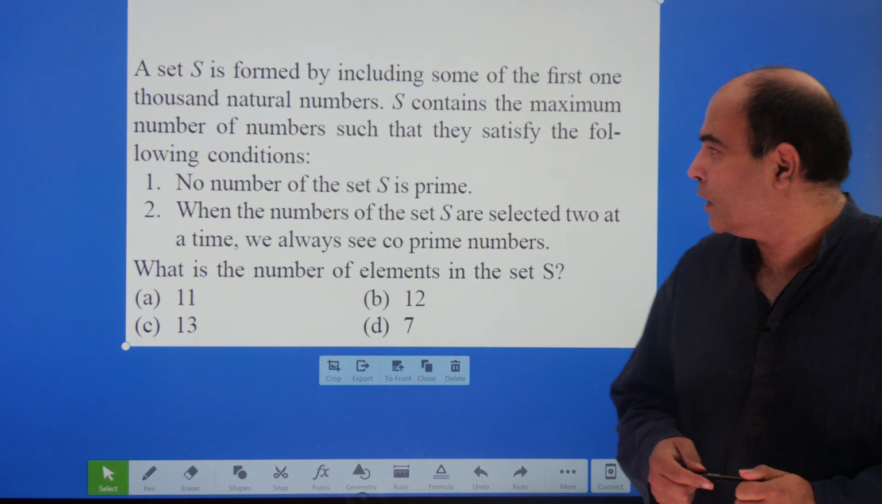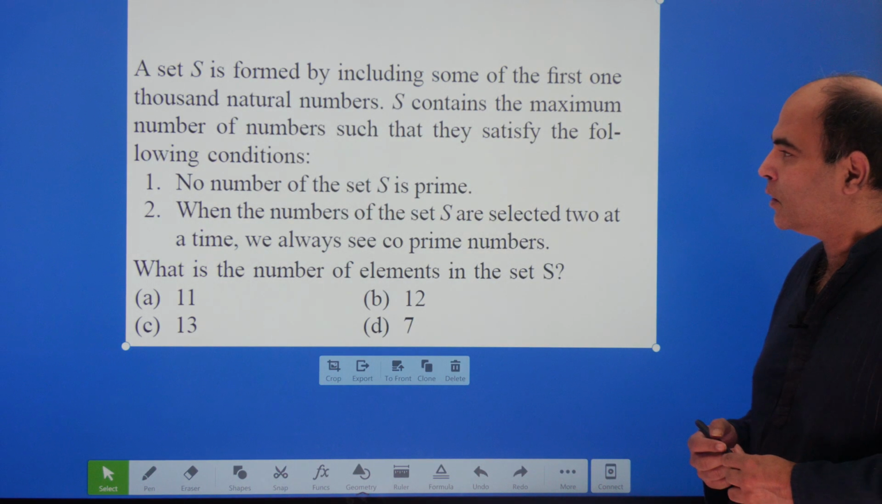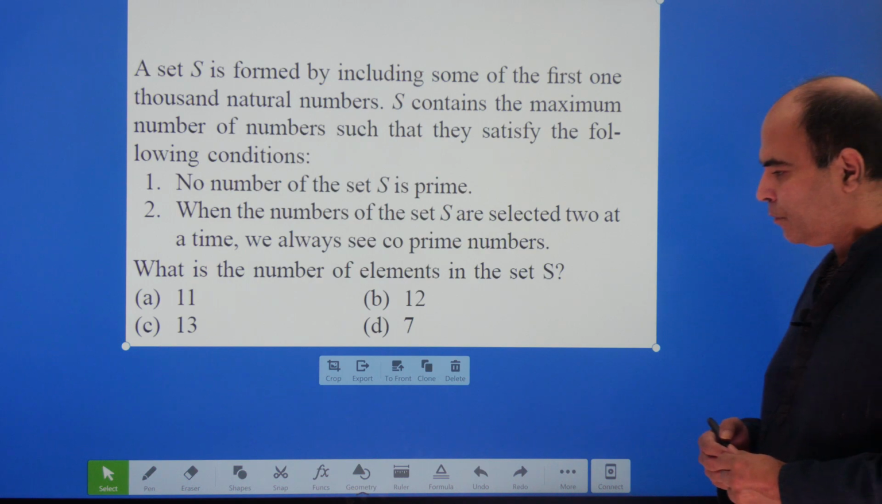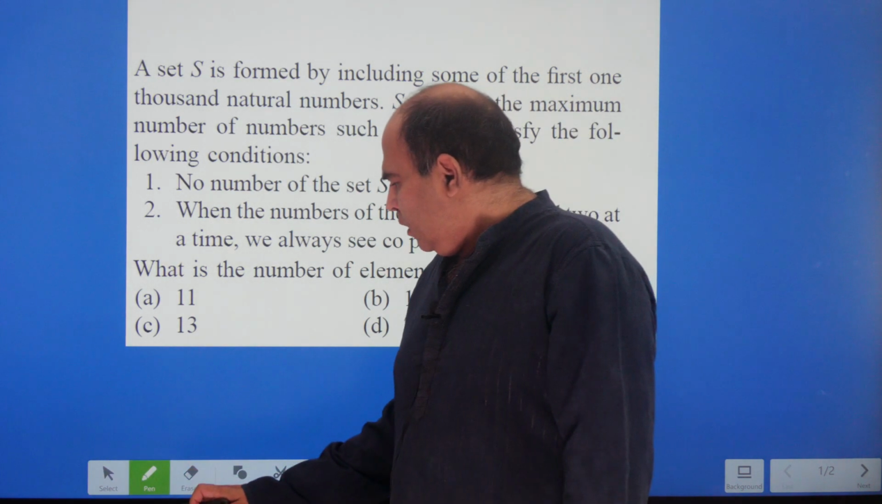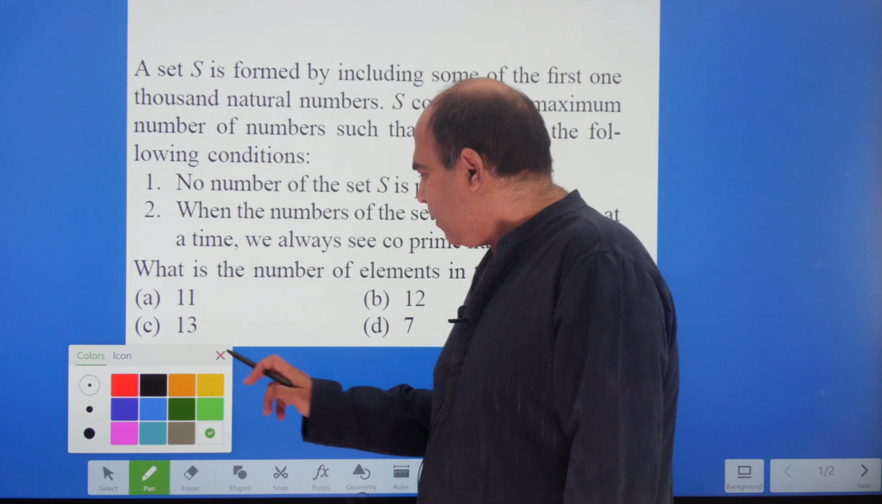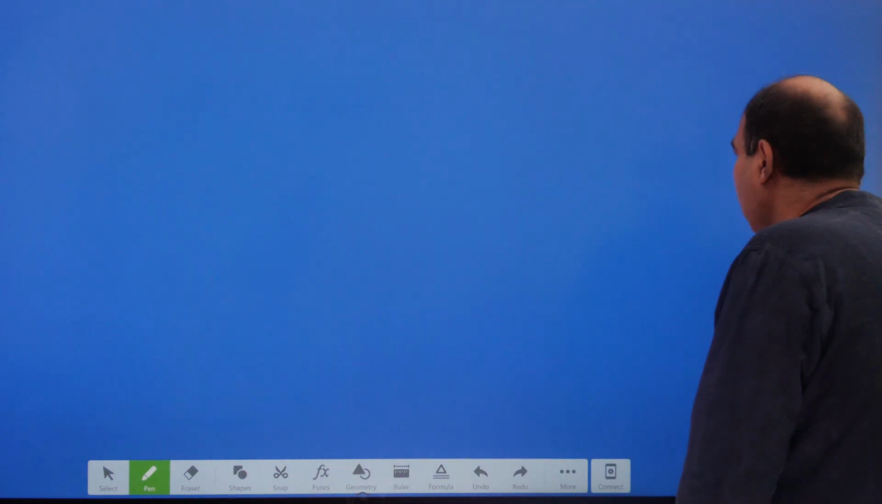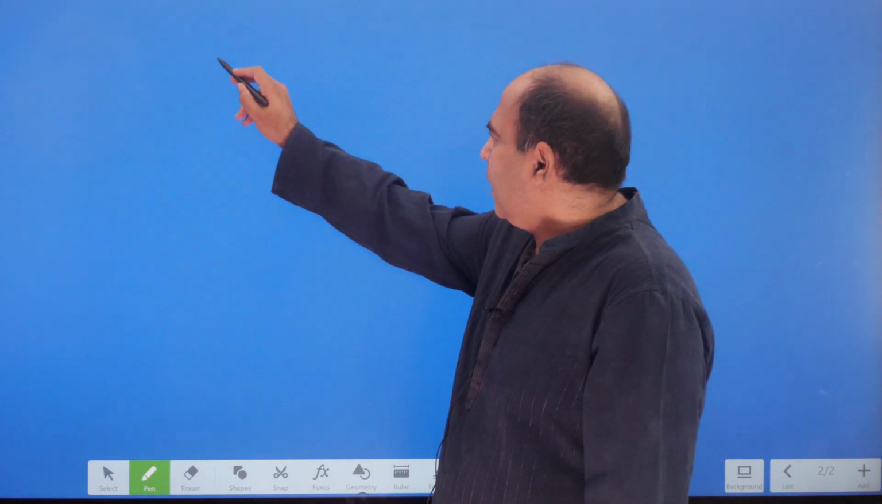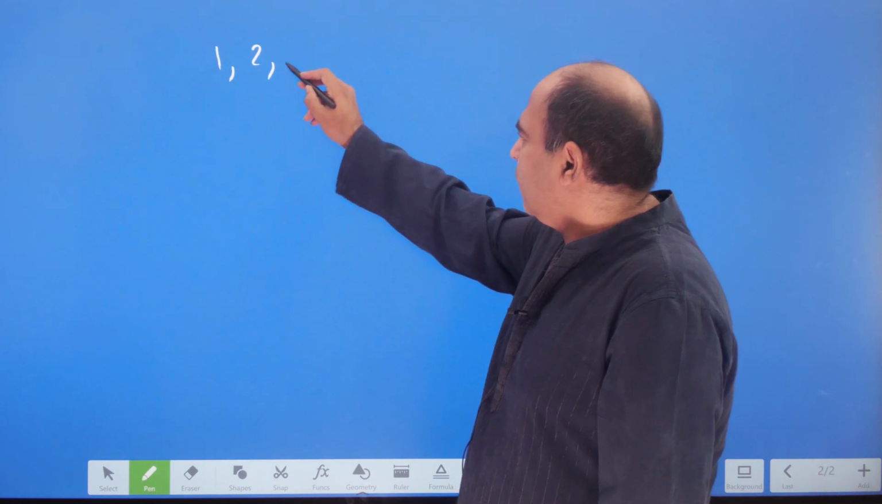The question says a set S is formed by including some of the first 1000 natural numbers. Okay? That means I've got my set S, which I am forming by including some of the first 1000 natural numbers.